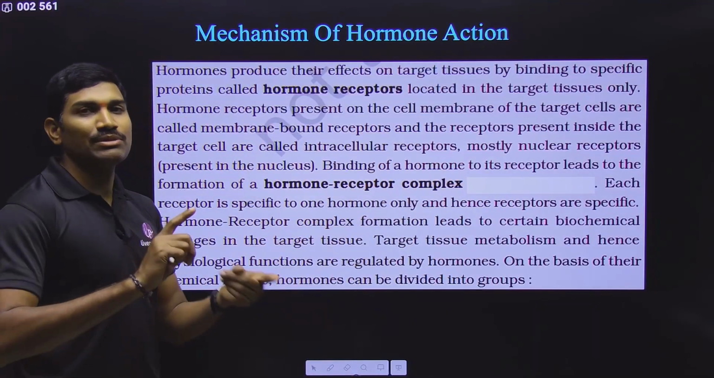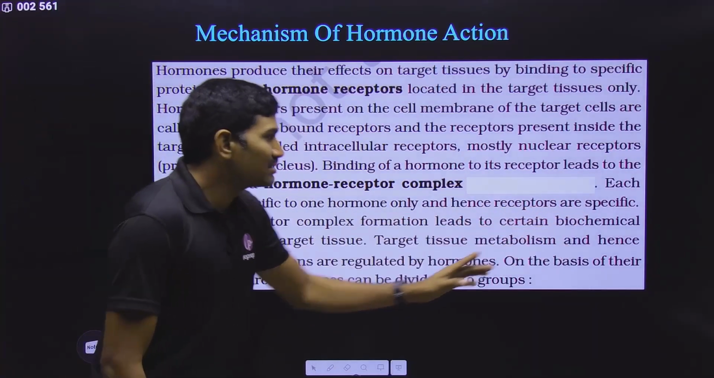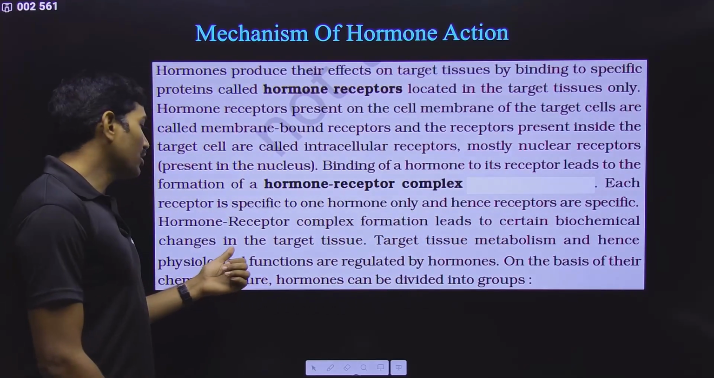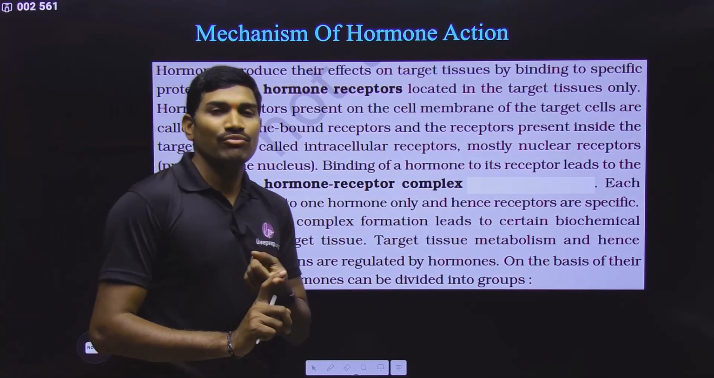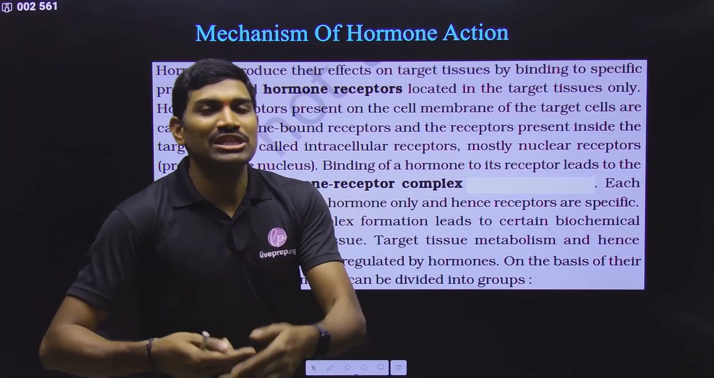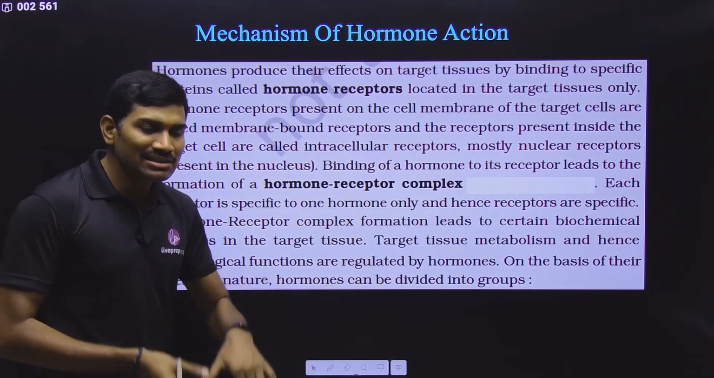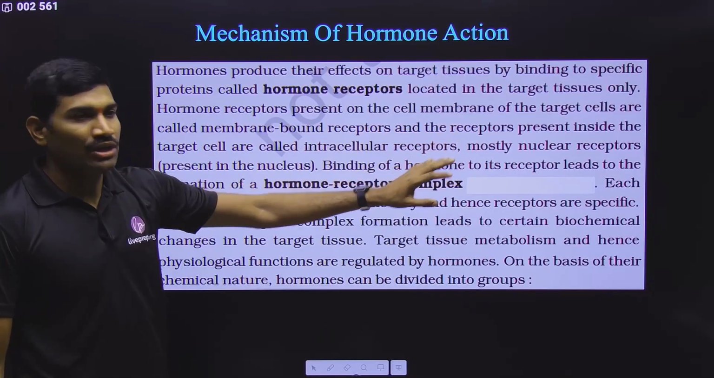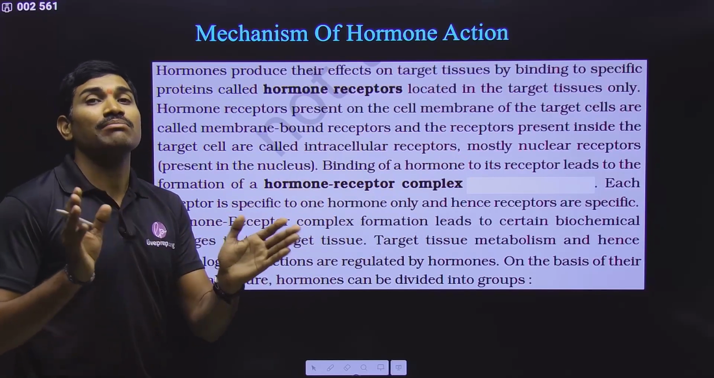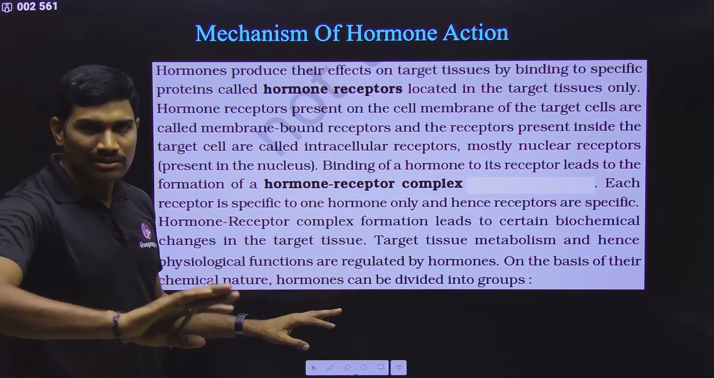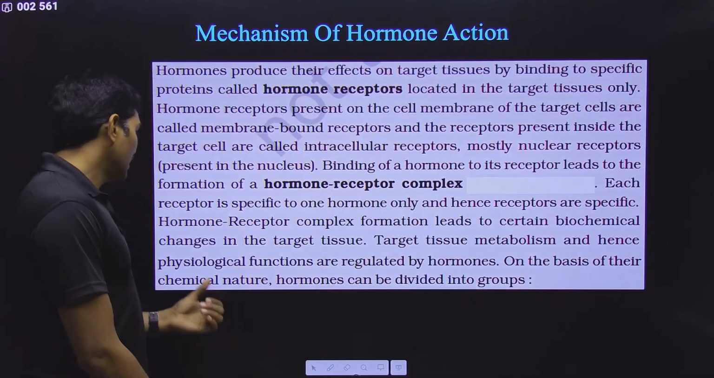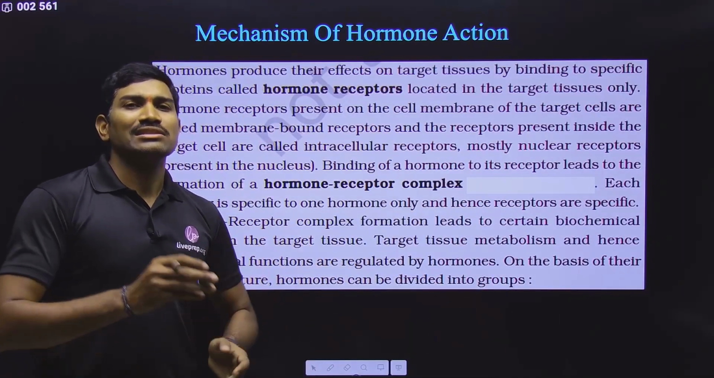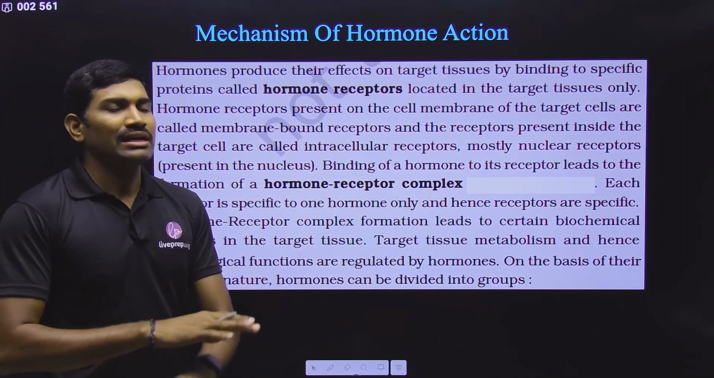Binding of hormone to its receptor leads to formation of the hormone receptor complex, and each receptor is specific to one particular hormone only. That means there is a specificity present between these two, and hence receptors are highly specific. Hormone receptor complex formation leads to certain biochemical changes in the target tissue. When hormone and receptor interact, some changes will happen inside the target tissue. At this level we are not studying the internal details, but in higher classes you will study so many mechanisms for this. This particular sentence itself is a separate big chapter, but here they conclude it simply. That much is enough for us. Target tissue metabolism and hence physiological functions are regulated by the hormone. So in this way, since receptors are present only in some target tissues, remaining tissues are not affected.